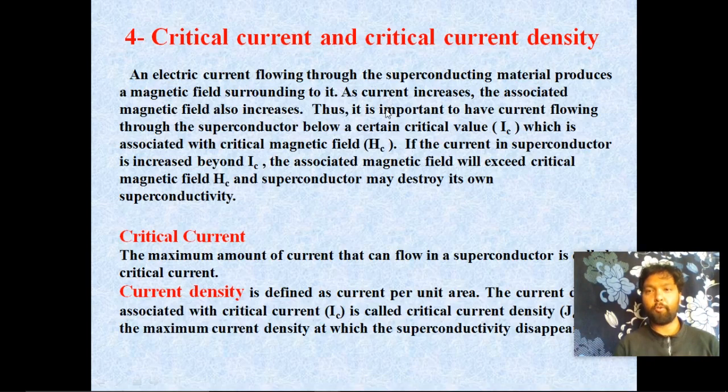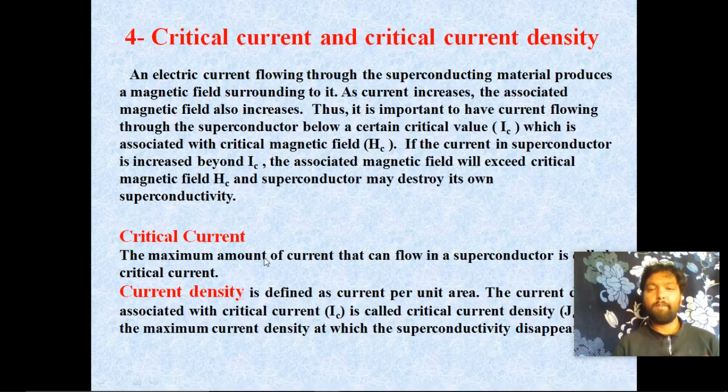Thus, it is important to have the current flowing through a superconductor below a certain critical value Ic. This critical current value Ic is associated with the magnetic field Hc. If the current in a superconductor is increased beyond Ic, the critical current, the associated magnetic field will exceed the critical magnetic field Hc and the superconductor may destroy its own superconductivity.